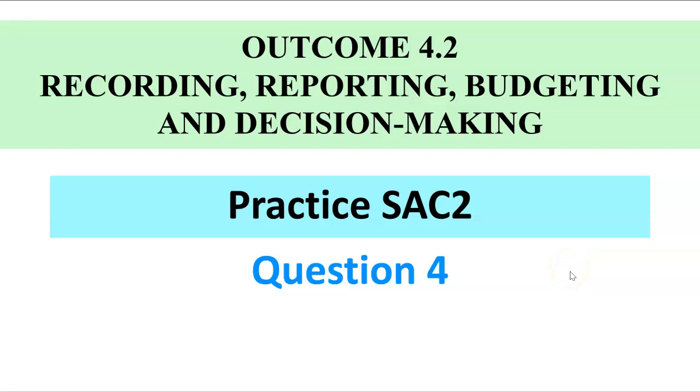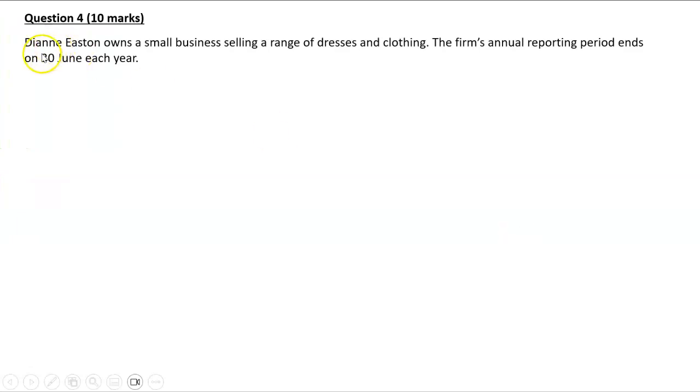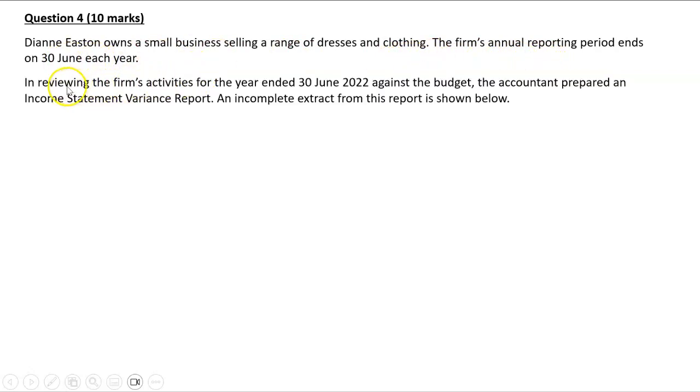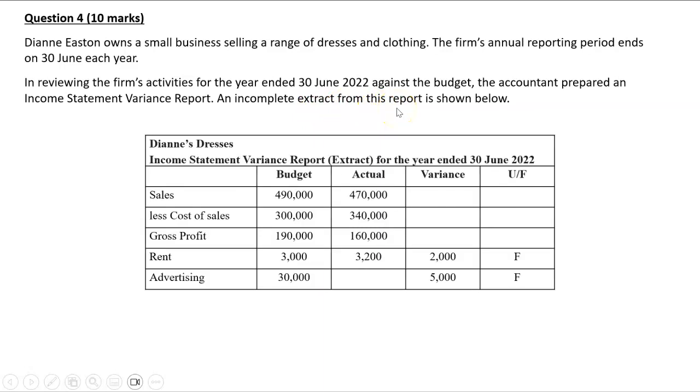The last question on the practice SAC was all about the budget variance report. What we've been given is we're told that Diane Easton owns a small business selling a range of dresses and clothing. The firm's annual reporting period ends on the 30th of June each year. In reviewing the firm's activities for the year ended 30th of June 2022 against the budget, the accountant prepared an income statement variance report. An incomplete extract from this report is shown below.